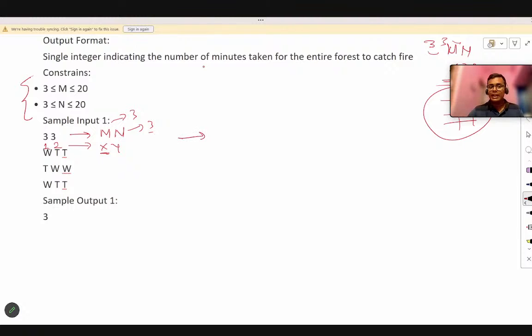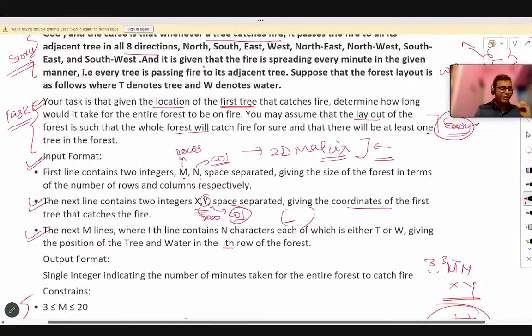Now we know that in a 2D matrix indexing starts from 0, but here the indexing will be 1-indexed. So we have to convert the 1-indexed values. 1 means first row, but if we want to reach the first row in our code, then that will start from 0, because 0 indexing is there in the array. I think you are already aware of these concepts. So we should be handling that in this video also. I hope till now I am able to make you understand the complete problem statement. If yes, then please comment down.